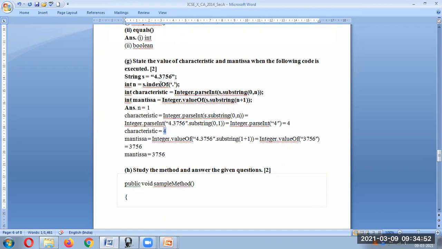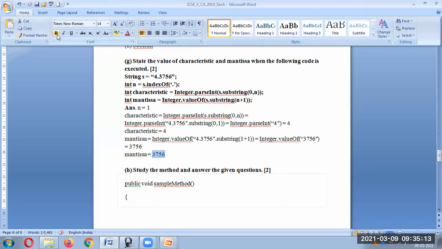Okay. Next is mantissa. Now here Integer.valueOf(s.substring(n + 1)). n is what? n is 1. So 1 plus 1 is 2. So we have to take from 2. This is 0, this is 1, and this is 2. So from here, this will be taken. So the full thing will be taken as, so this is the output.